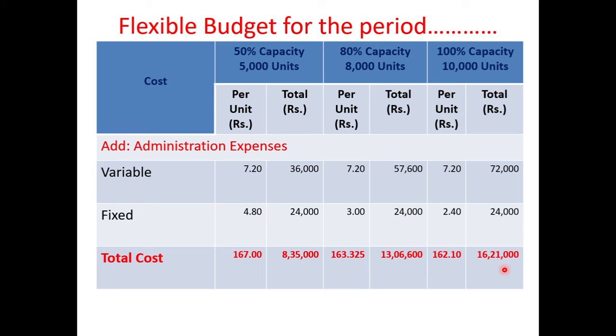So you have to remember there are two expenses: one is variable cost and the other is fixed cost. For variable expenses, always cost per unit will remain same if the production increases or decreases. Then fixed cost amount will remain same if the production increases or decreases. And you should remember how to calculate the cost per unit. Cost per unit is equal to amount divided by number of units. And to calculate the total amount, it is cost per unit into number of units.